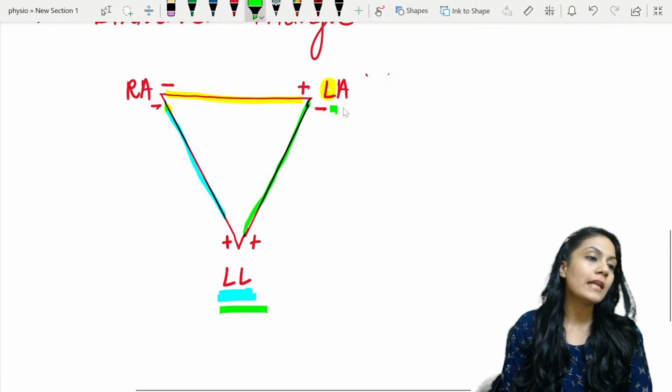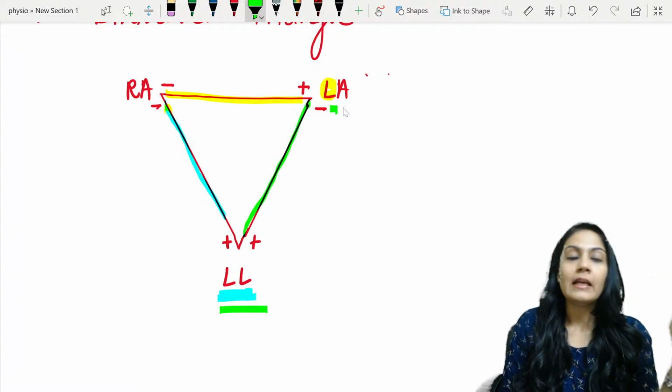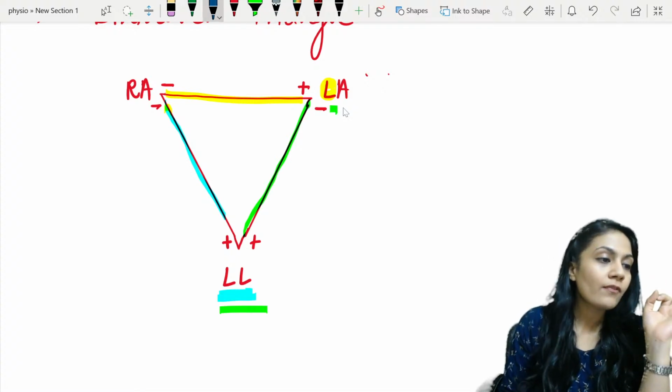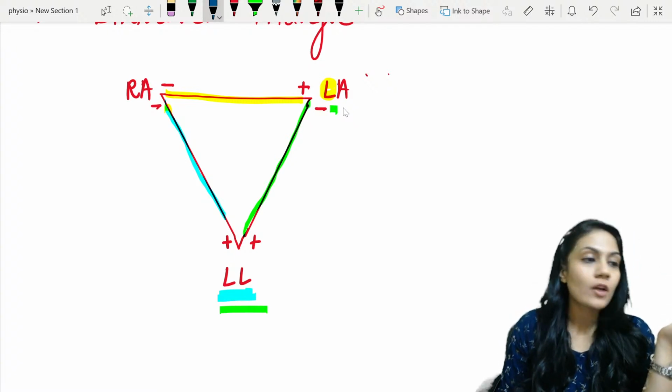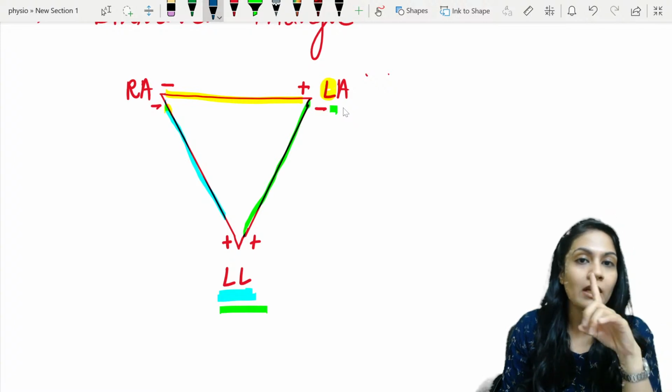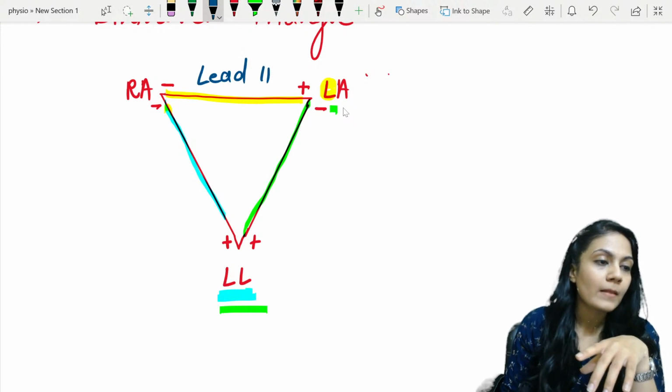Okay, so we have learned this. Then there are 3 leads: lead 1, lead 2, lead 3. Simple funda: if you take the number of L's again, what are you going to get? From here to here there is only 1 L in total. So you are going to write it as lead 1. This is lead 1, okay?